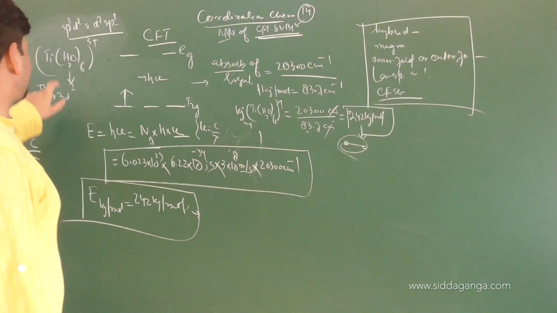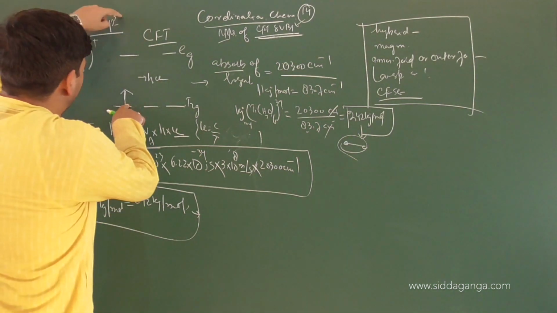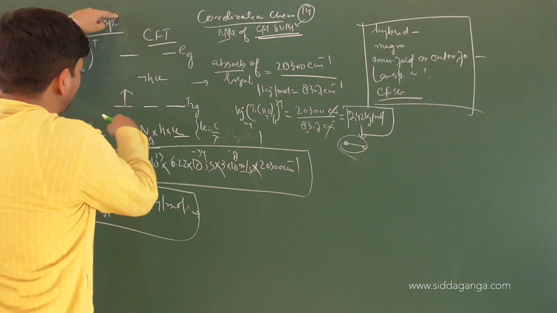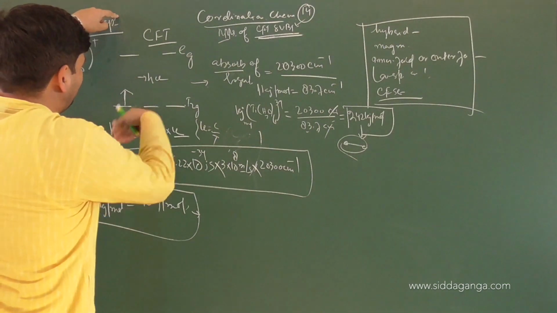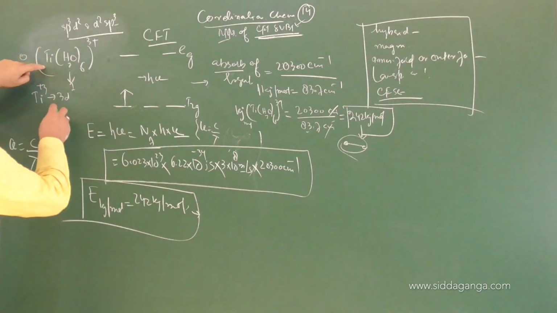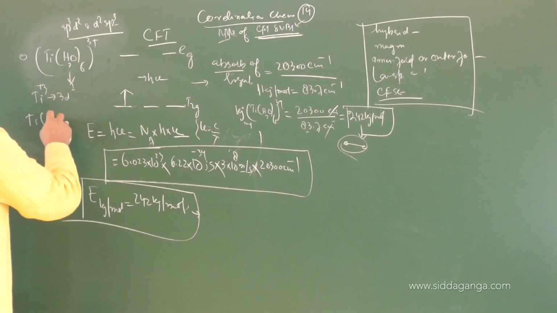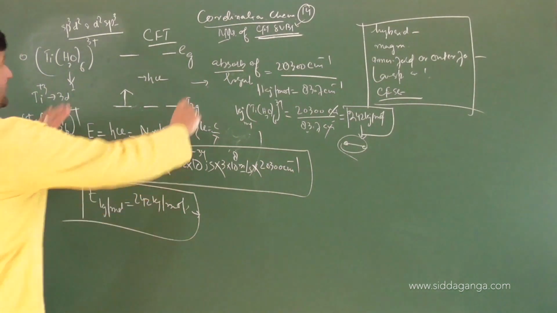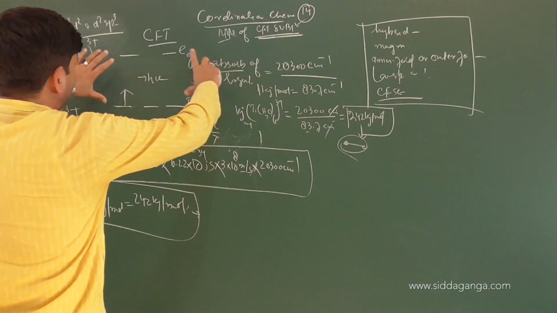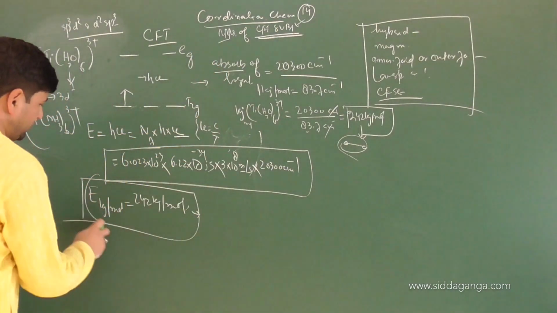Now what if instead of water the complex was with ammonia? Then crystal field splitting will be more or less? It will be more. Energy requirement will be different. And when the energy requirement is different, that can be calculated, because when this complex changes to Ti(NH3)6 3+, the crystal field splitting will vary. And when this crystal field splitting varies, we can easily know the energy required for that purpose